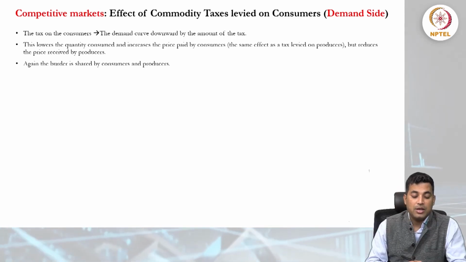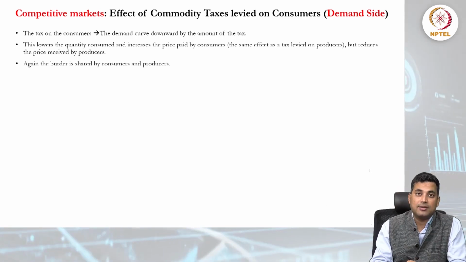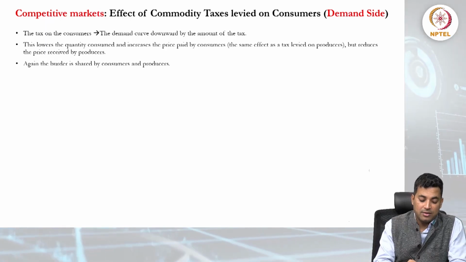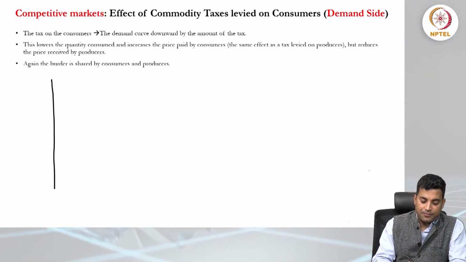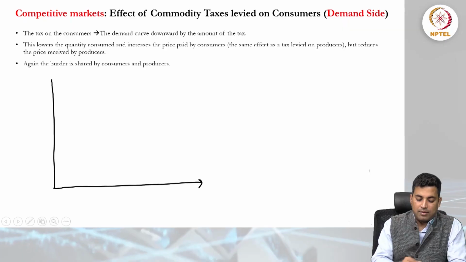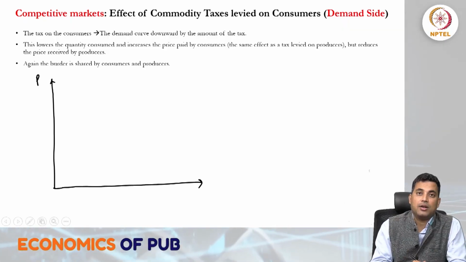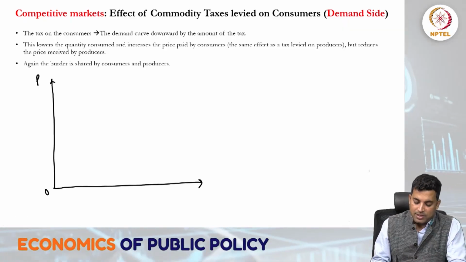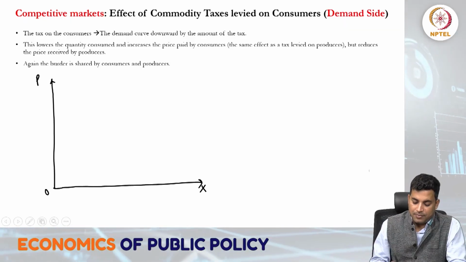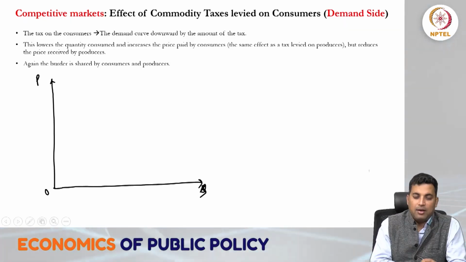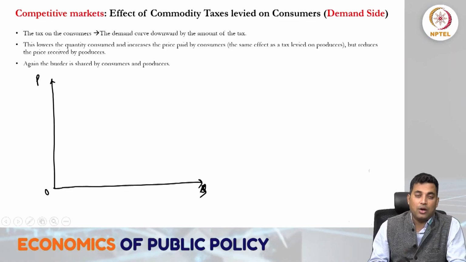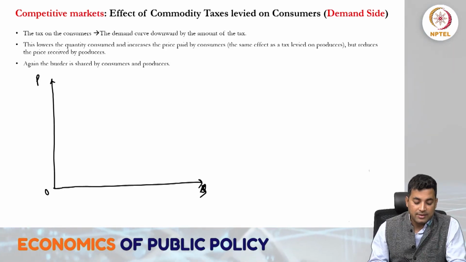Let us also discuss this with a graphical illustration. Price is measured along the y-axis, which is vertical, and quantity along the horizontal axis.